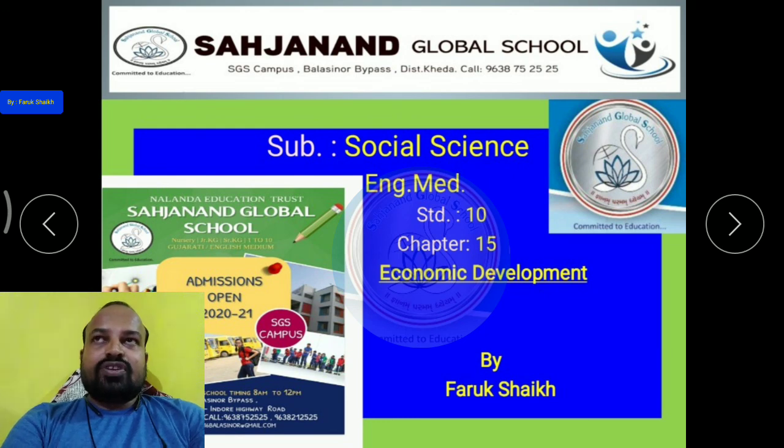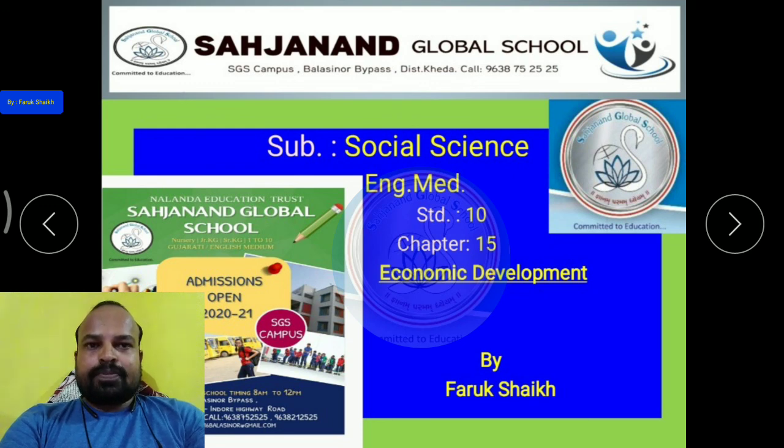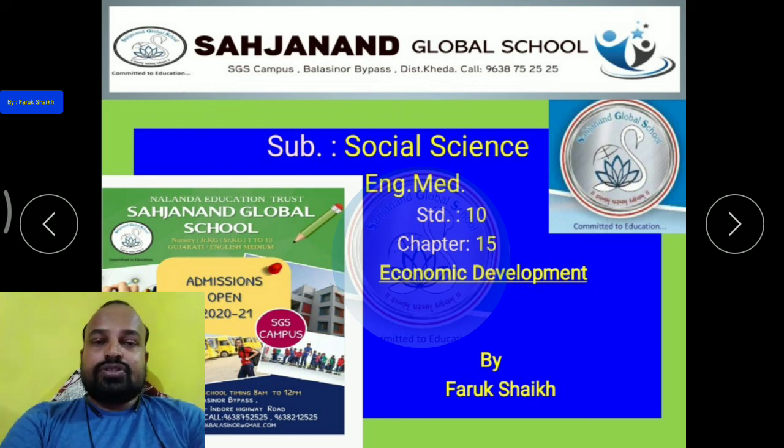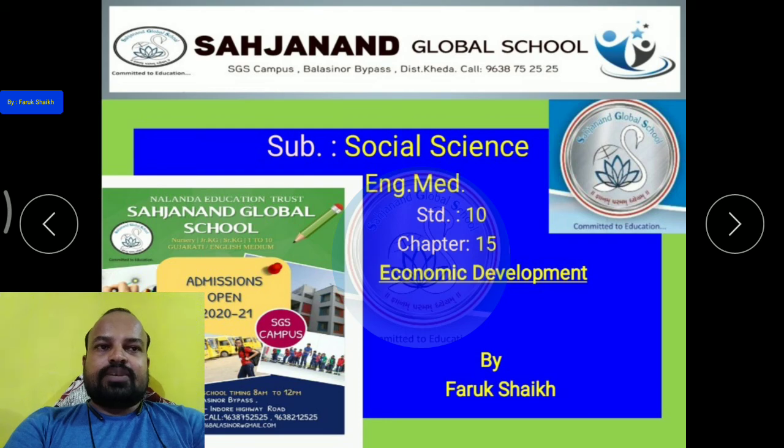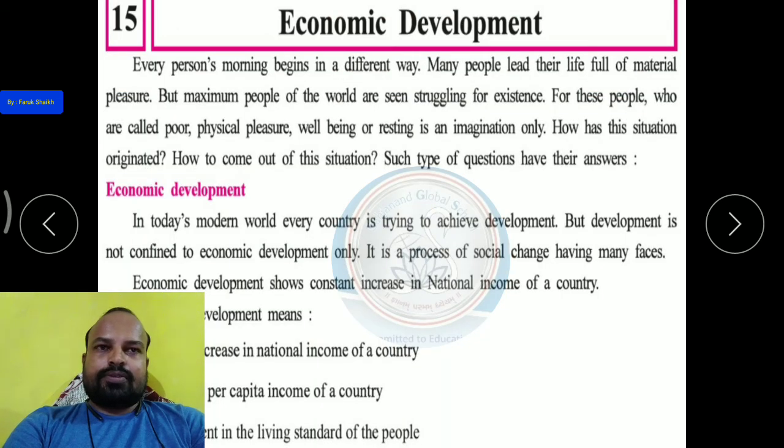So as there is a difference between people, we can see economic difference between two countries also. So today in this chapter we are going to study about economic development. Now our country India is also still a developing country, it's not developed. So let us start chapter number 15, economic development.